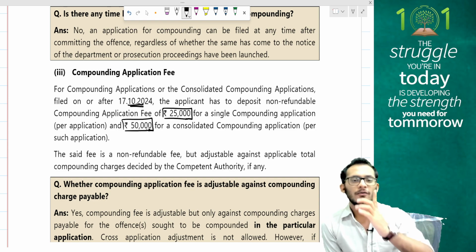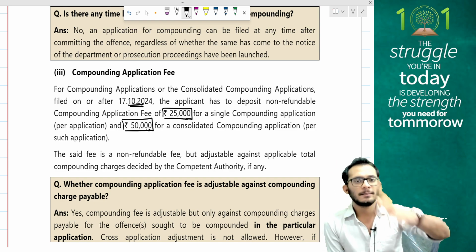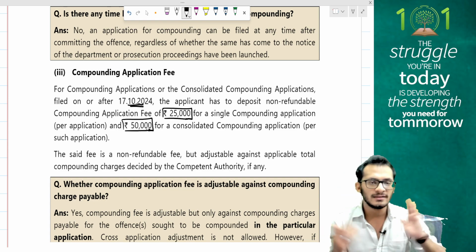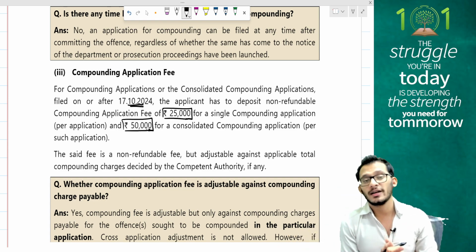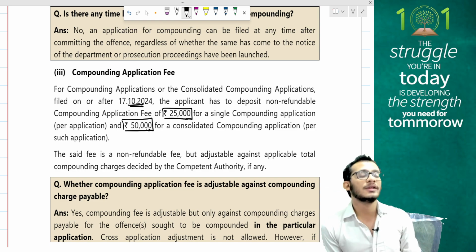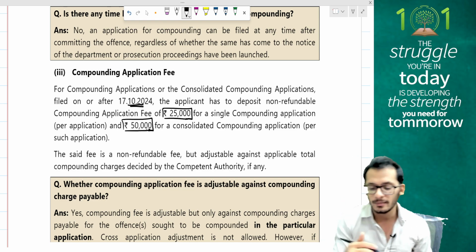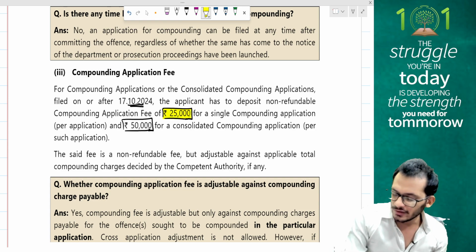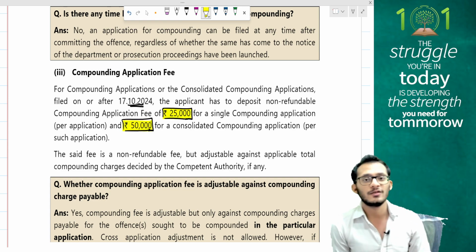So if you have one offense, one particular assessment year or one particular financial year, it is 25,000 worth of fees. If you're consolidating a lot of offenses and trying to trial them in a single go, then you have to pay 50,000 rupees as a compounding application fee. Please expect this as an MCQ question.